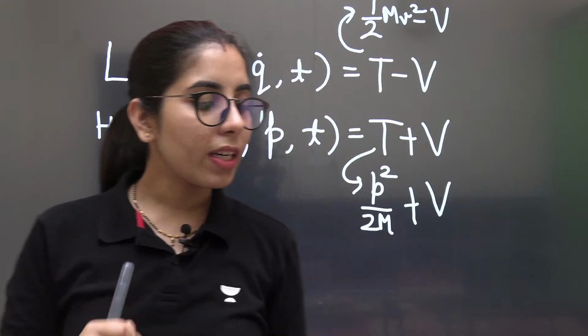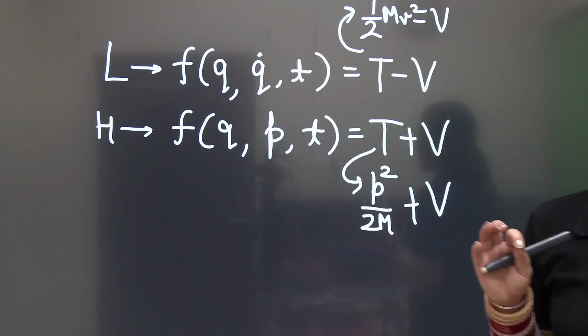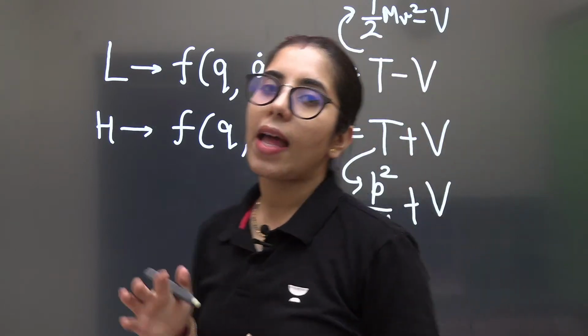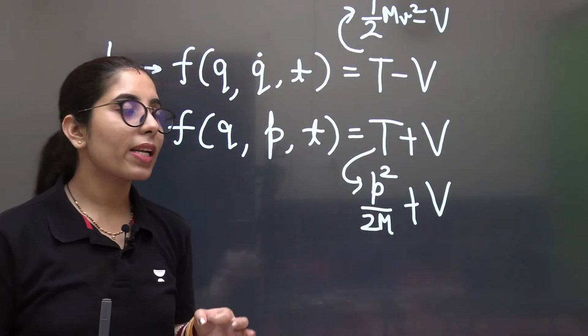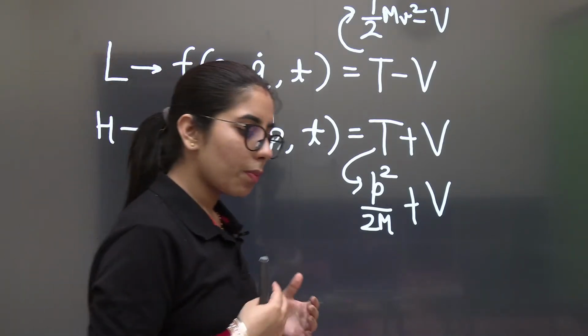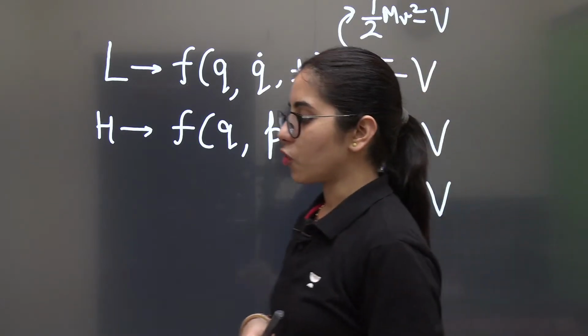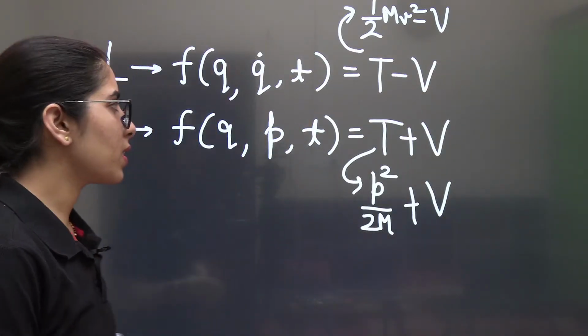But what is important here is that you should be able to identify the kinetic and the potential energy terms separately. Only then will you be following this process to write the Hamiltonian from the given Lagrangian. What about the next thing?